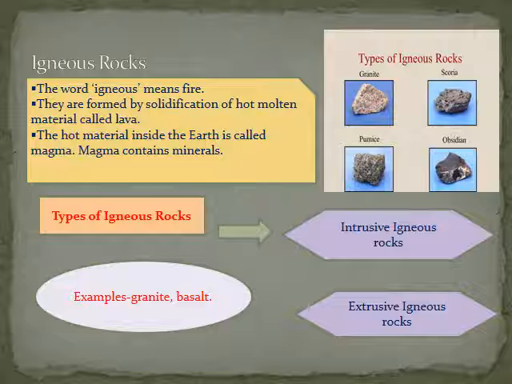Now let me tell you about intrusive igneous rocks. The rocks that cool below the surface of the earth are known as intrusive igneous rocks. Now what are extrusive igneous rocks? The rocks that cool on the surface of the earth are called extrusive igneous rocks. These rocks are also known as volcanic rocks. Due to the rapid cooling, the crystals are fine-grained. Basalt is an example of such a rock.